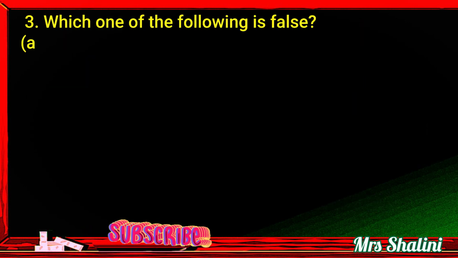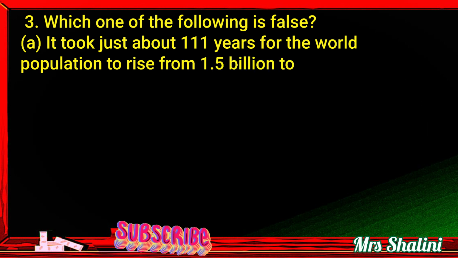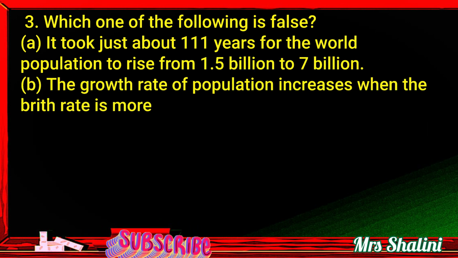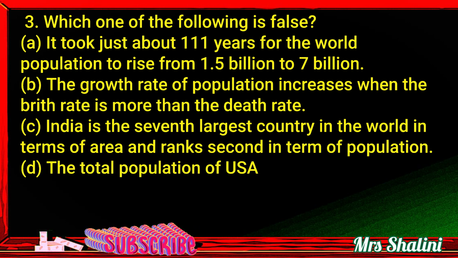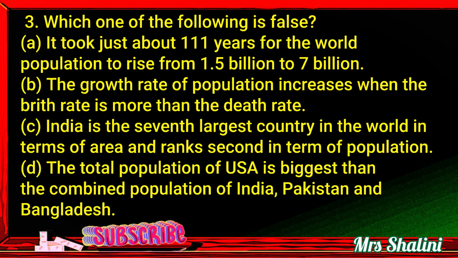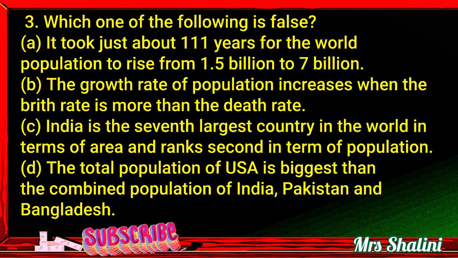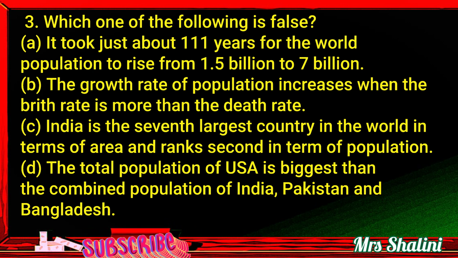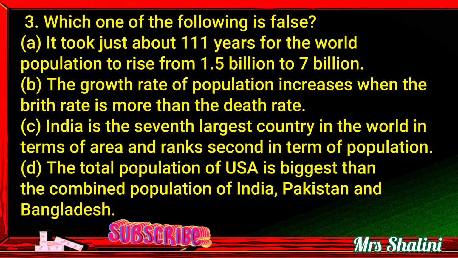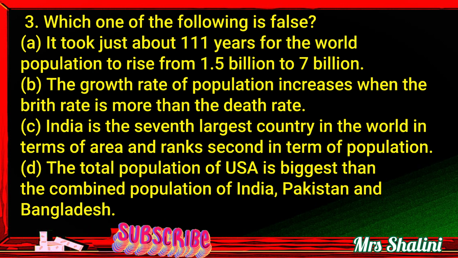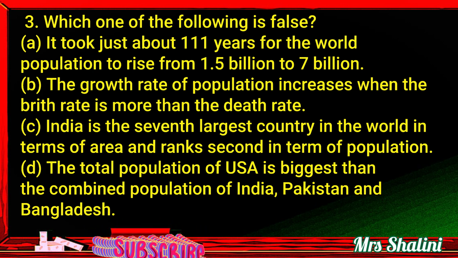3. Which one of the following is false? A. It took just about 111 years for the world population to rise from 1.5 billion to 7 billion. B. The growth rate of population increases when the birth rate is more than the death rate. C. India is the 7th largest country in the world in terms of area and ranks second in terms of population.